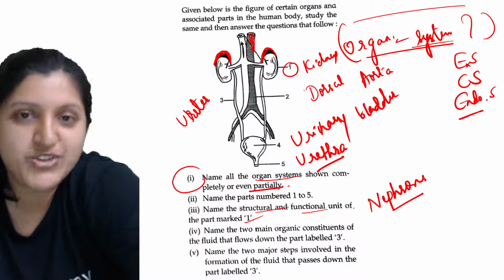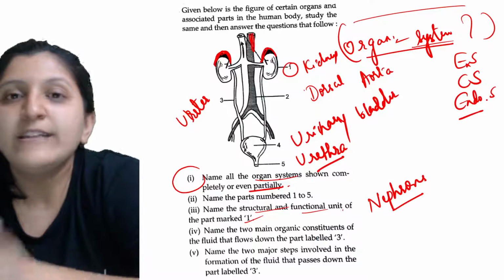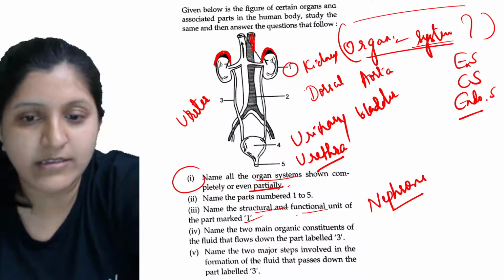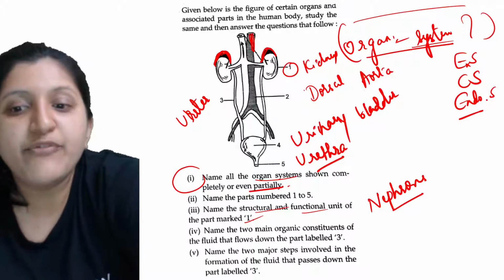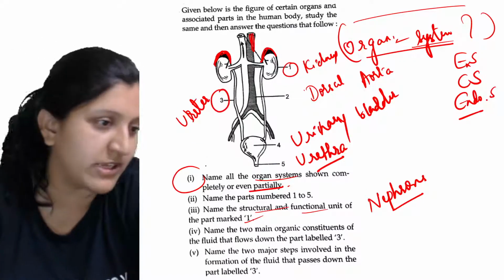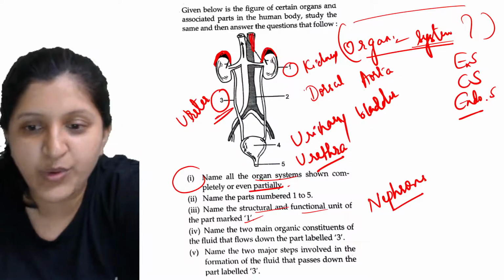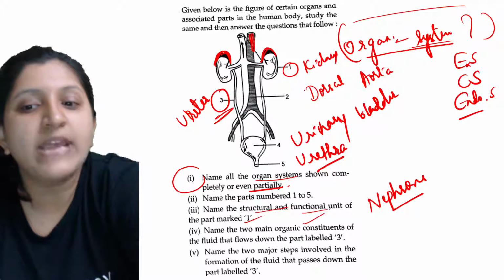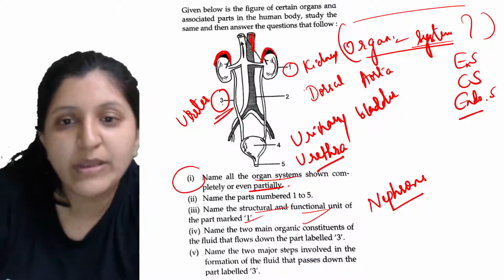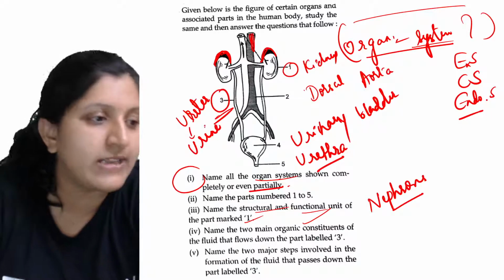So what is the structural and functional unit of the brain or spinal cord? It is basically the neuron. Okay, so now name the two main organic constituents of the fluid that flows down the part labeled 3. So what exactly can you find in a ureter? This is the ureter. So what is flowing down? There is urine that is flowing down.